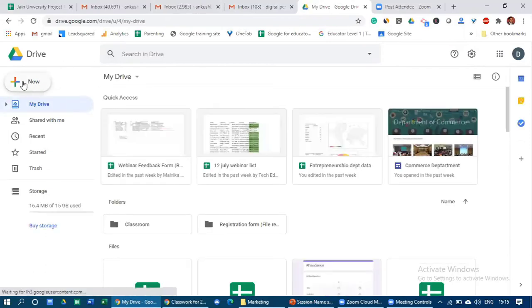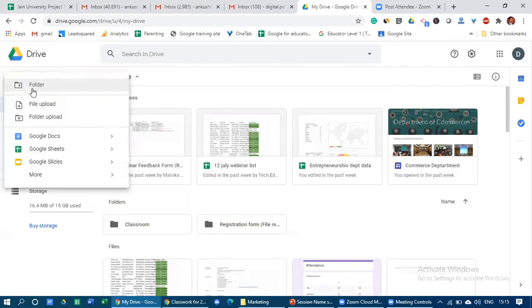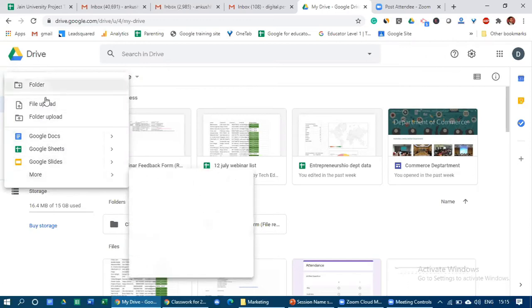We discussed earlier that whenever you want to add any new elements, you always have to use this plus button. Let me click this New, and here we can see Google Docs, Sheets, Slides, and we need Google Sites. So here is Sites, right? And here we are on the site.